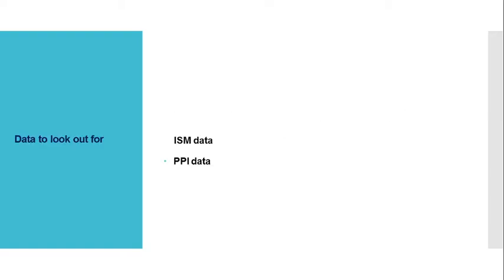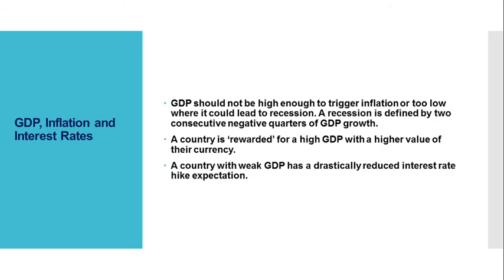Now we have data to look out for: ISM data and PPI data. Next, GDP, inflation, and interest rates, for analyzing GDP data to inform currency trading decisions.